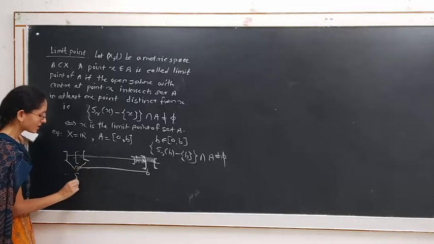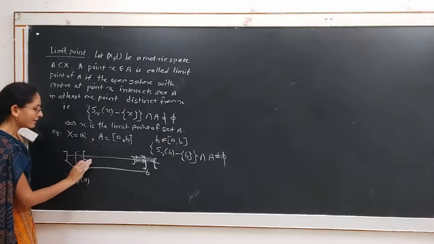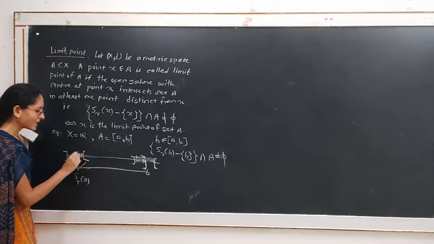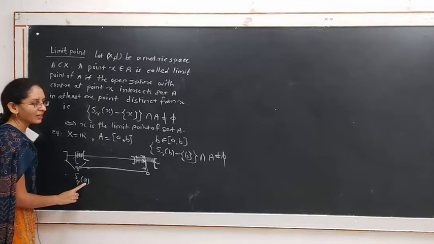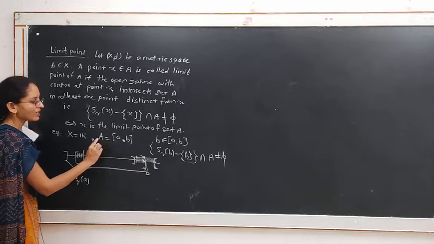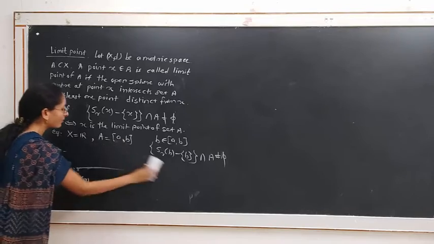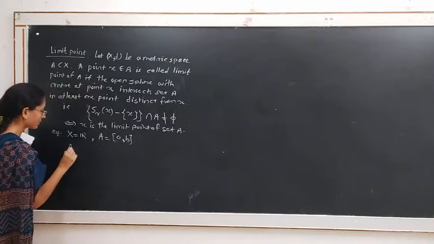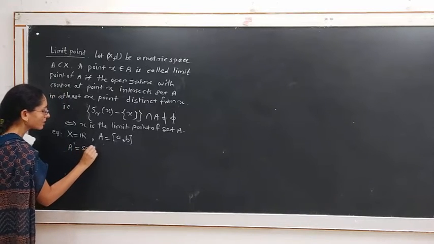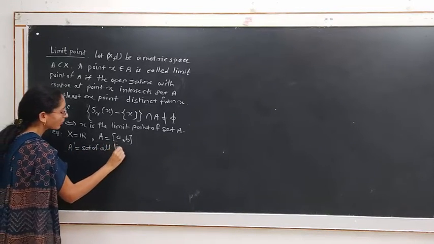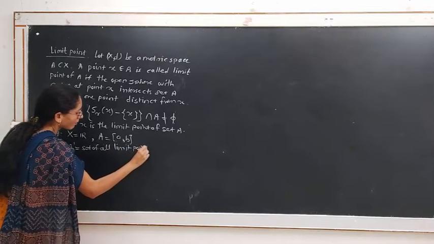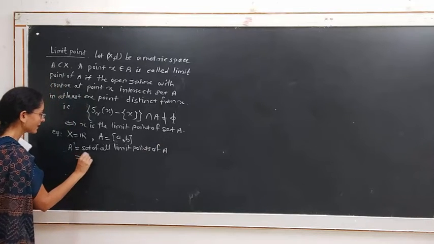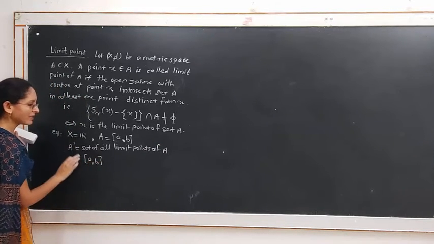This is the sphere S_r of a. It intersects the set A in this point, and these points are distinct from the point a. Hence, a is a limit point of the set A. The set of all limit points of the set A is denoted by A dash. A dash is equal to the set of all limit points of set A. That is also called the derived set.